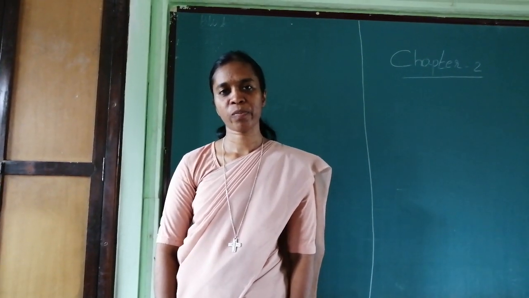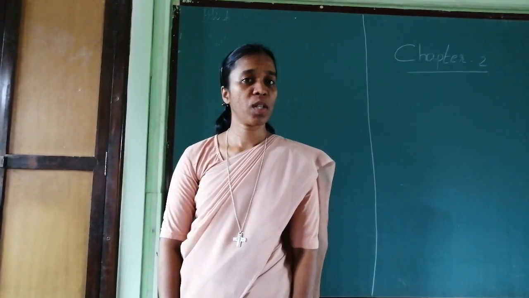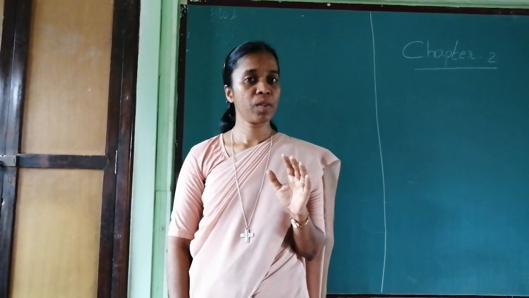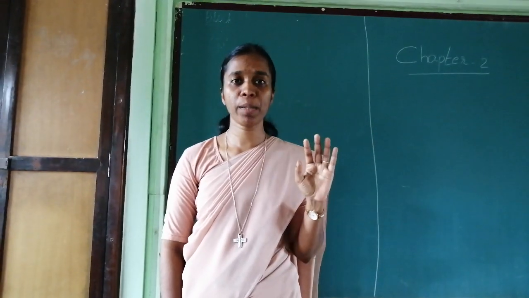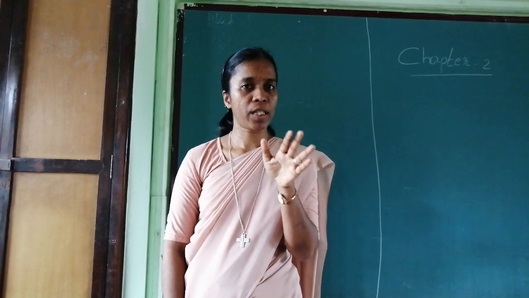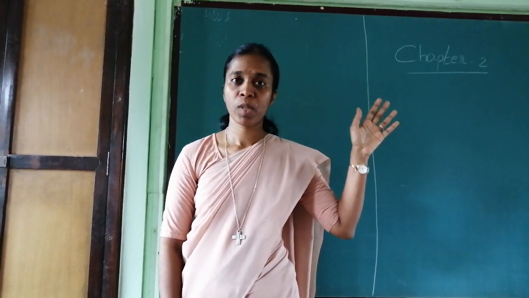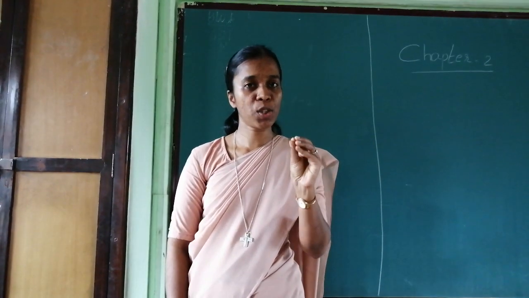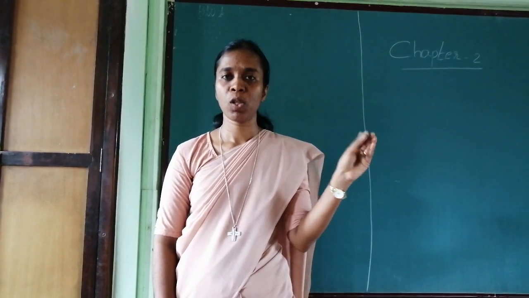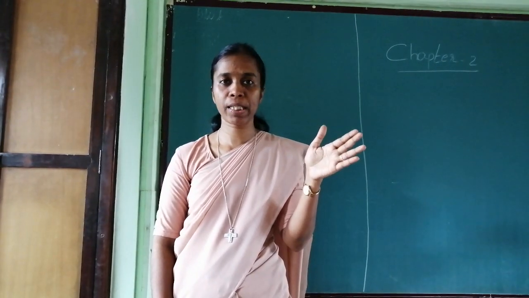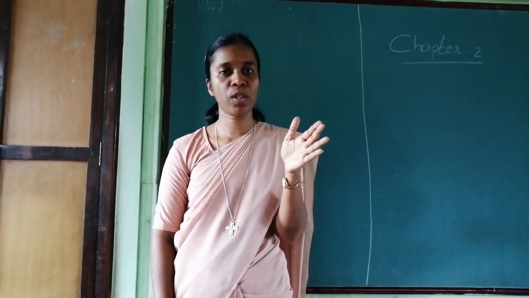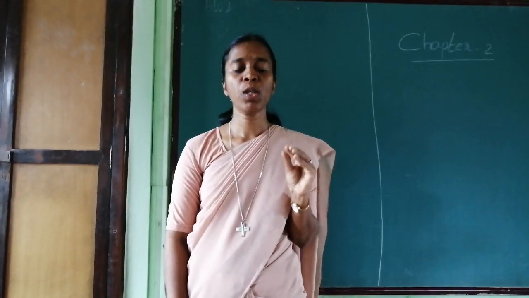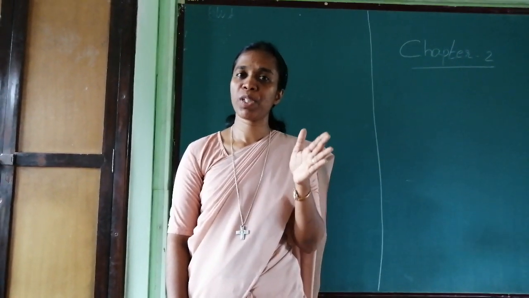What are integers? Before integers, you should remember what are natural numbers, what are whole numbers. Natural numbers start from 1, 2, 3 onwards. Whole numbers also include 0 in that is 0, 1, 2, 3, etc. Then what are integers? Integers include positive numbers, 0 and negative numbers. All those numbers like -5, -10, -4, all these, +0, 1, 2, 3, all these numbers come under integers. So we are going to learn multiplication and division of integers.